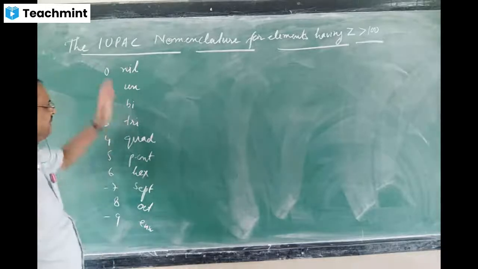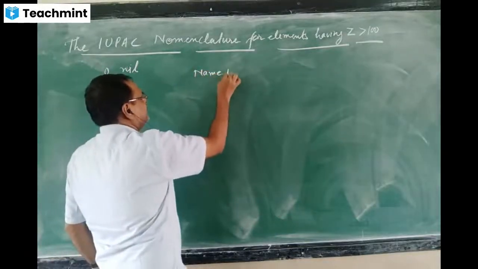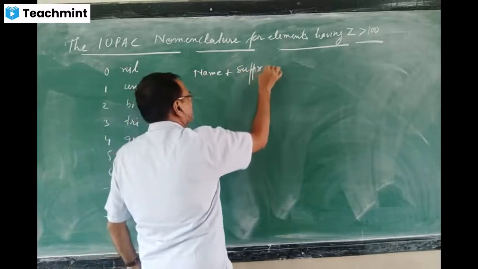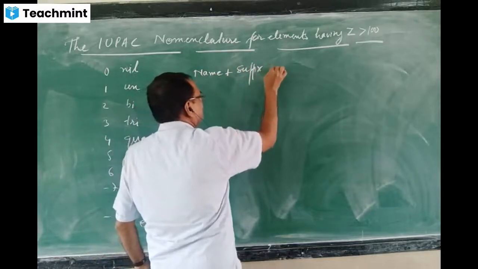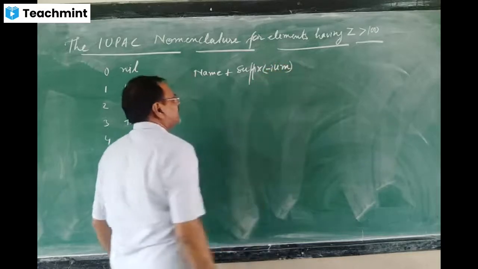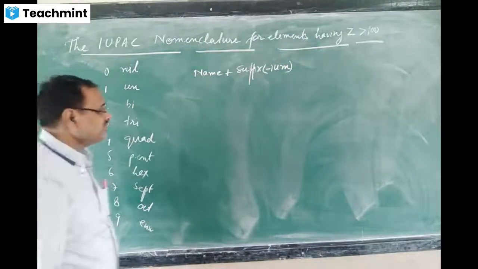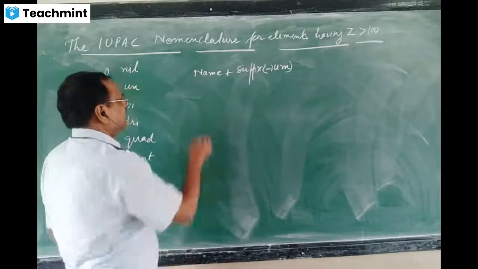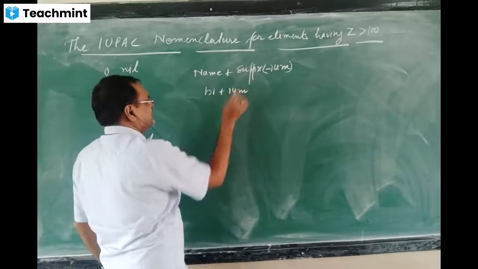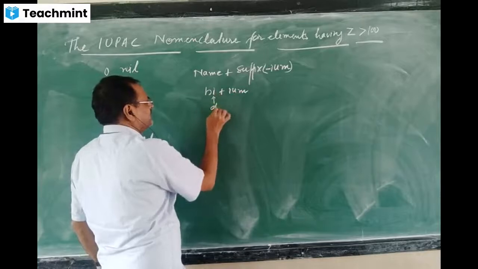Then we will write the name of the element from these numbers, plus a suffix. What suffix will I use? I will use the suffix ium. First you write the name, then you use the suffix. Then one rule is given: if after bi, ium is coming, then the i will be dropped.